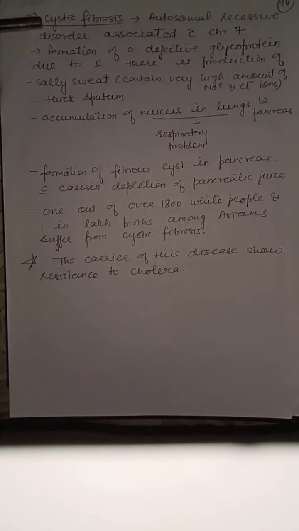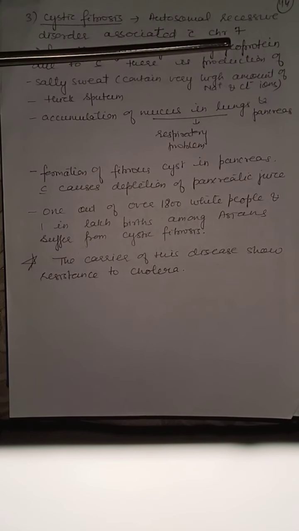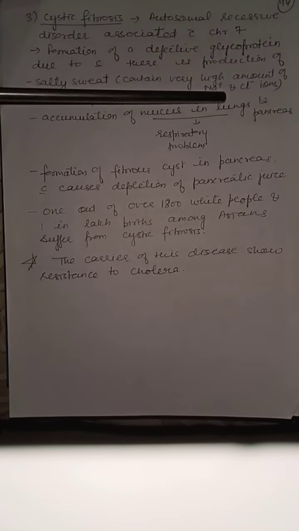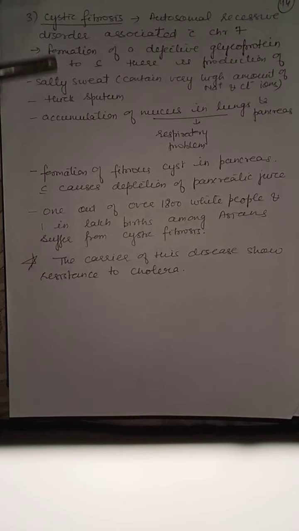The next Mendelian disorder we are going to discuss is cystic fibrosis. This cystic fibrosis is an autosomal recessive disorder associated with chromosome number 7. In this, there is formation of a defective glycoprotein due to which there is production of salty sweat, which contains a very high amount of sodium and chloride ions, and thick sputum.